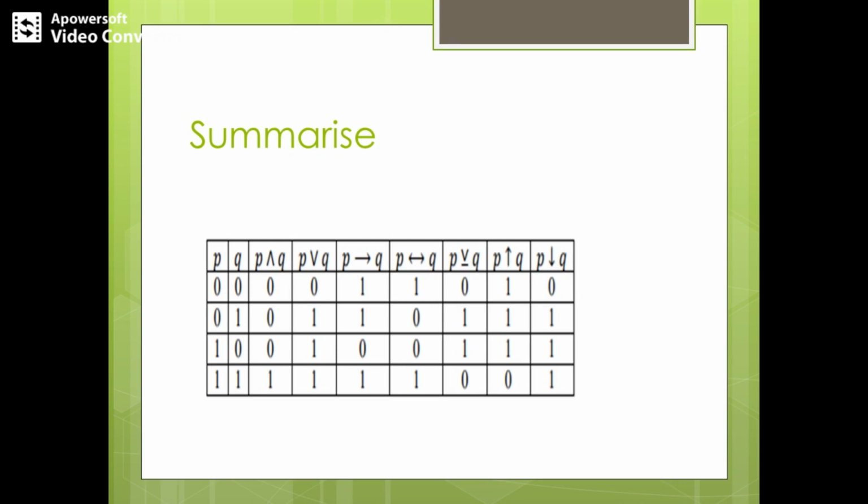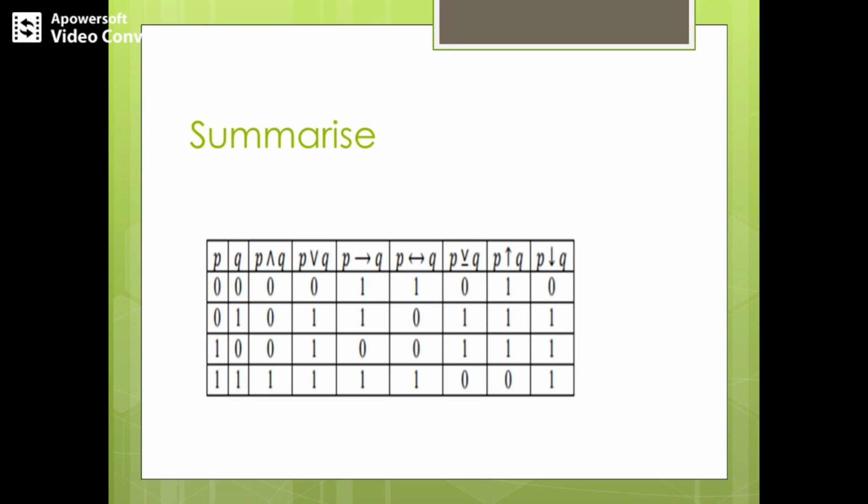But for exclusive or, P XOR Q is true if either P is true or Q is true, but not both of them. So the last row is changed to 0, compared to P or Q. That is the difference between inclusive or and exclusive or.